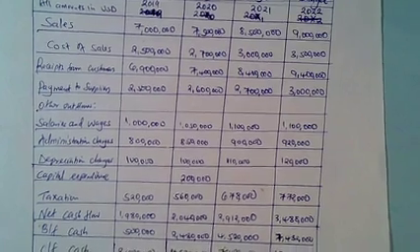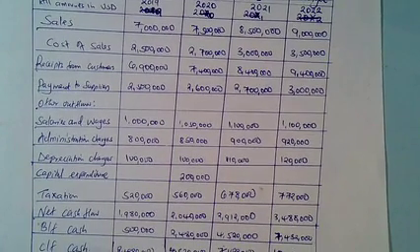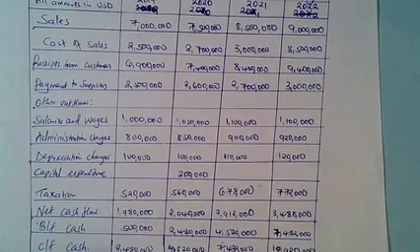Now, the net cash flows are 1,980,000 actual in 2019, 2,040,000 in 2020, and we have 2,912 in 2021, and 3,488 in 2022.